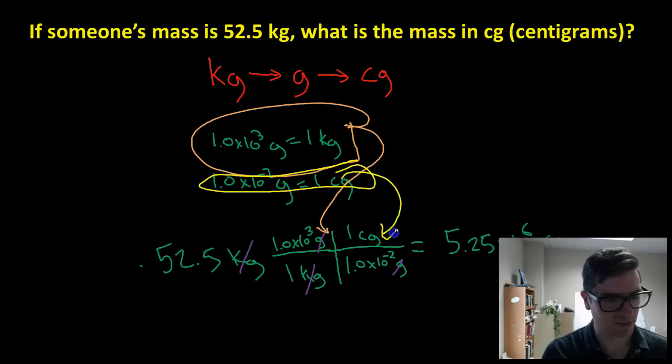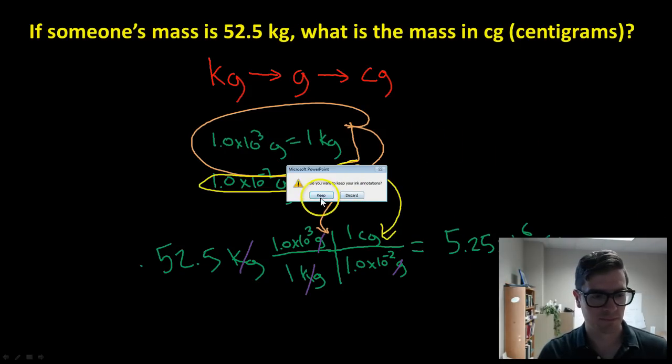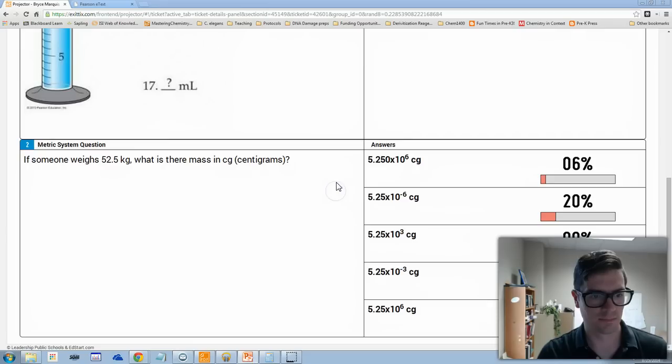Hopefully everybody can see where those came from and saw the process. So that's why this one was the correct answer.